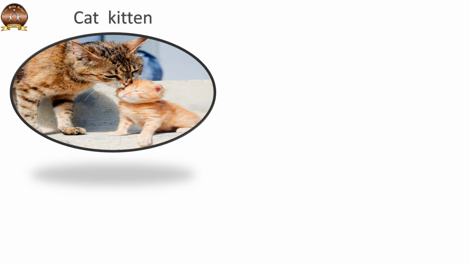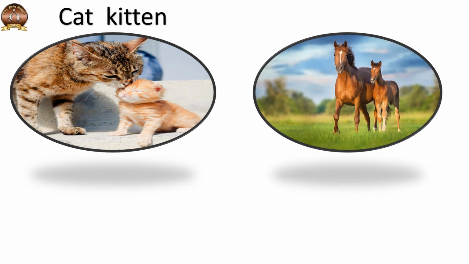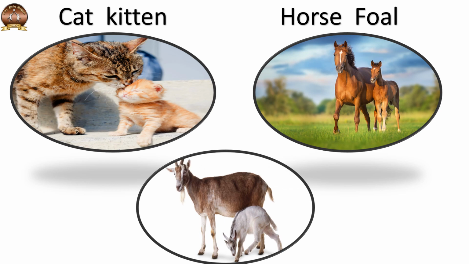Next comes cat and cat baby is called kitten. Next farm animal is horse and horse baby is called foal. Next farm animal is goat and goat baby is called kid. Next farm animal is cow and cow baby is called calf.